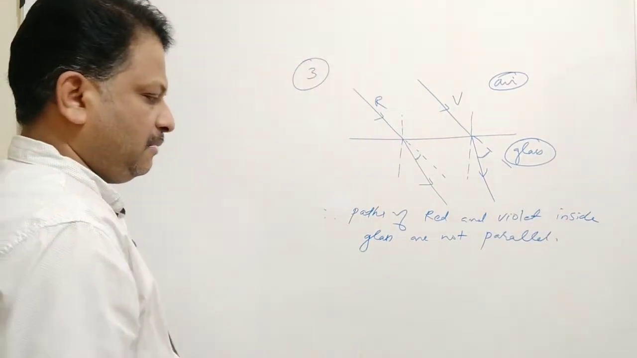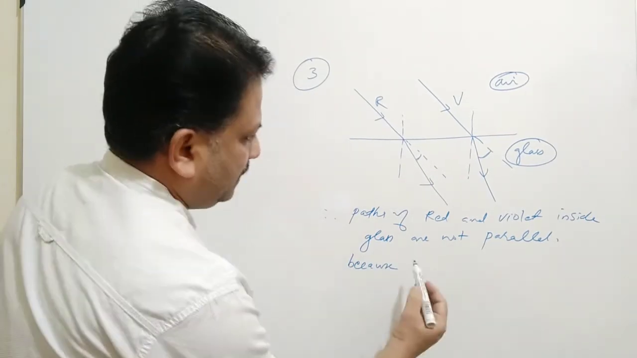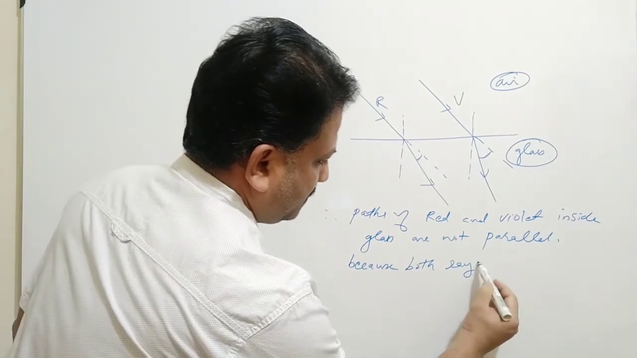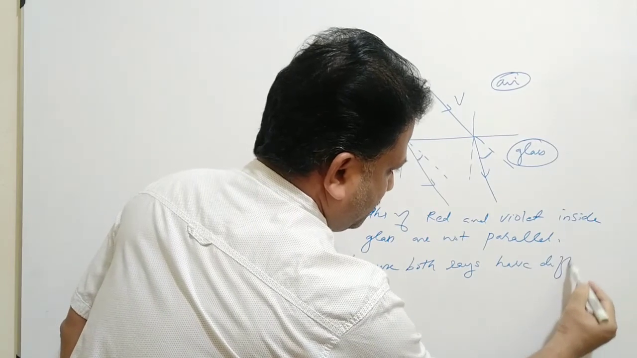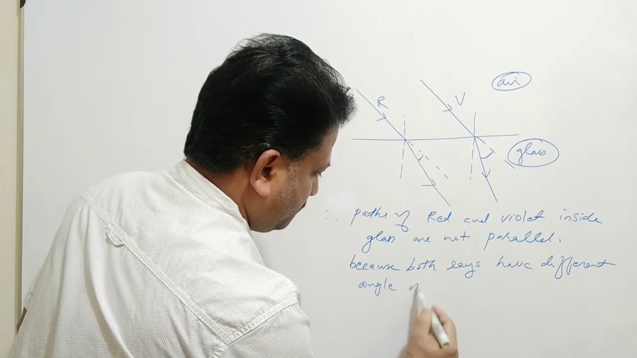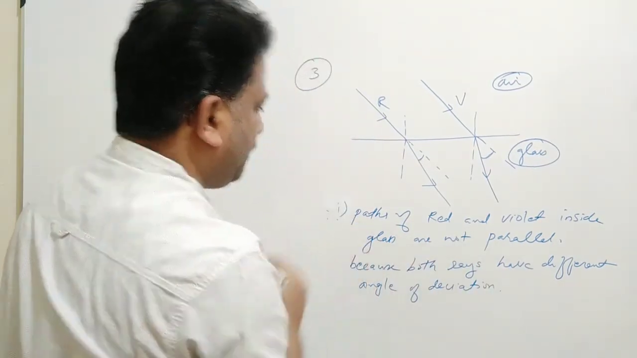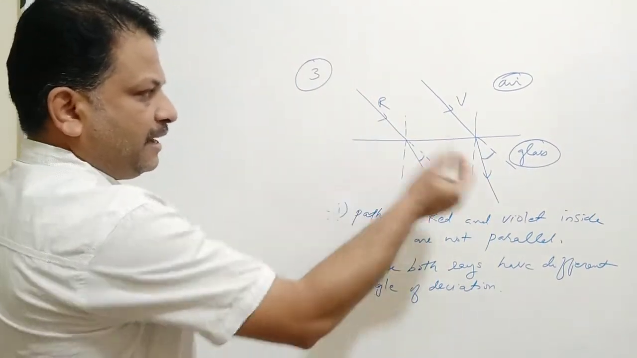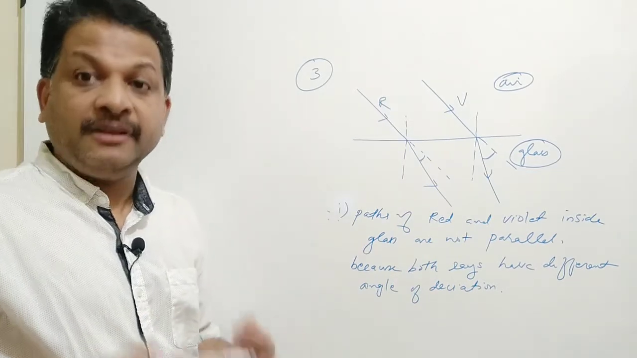So what is the reason? Because both rays have different angle of deviation. This is the first part. So both rays will have different angle of deviation. To different angles they will get deviated because of their change in speed with the wavelength.